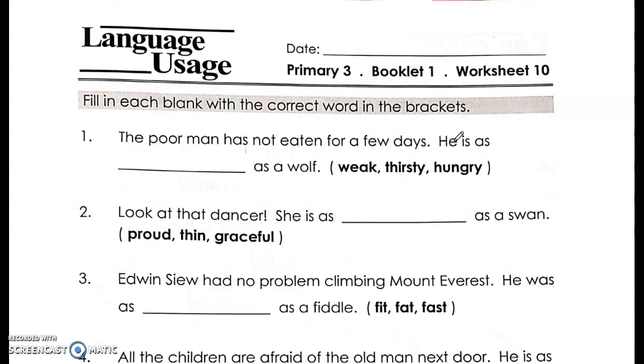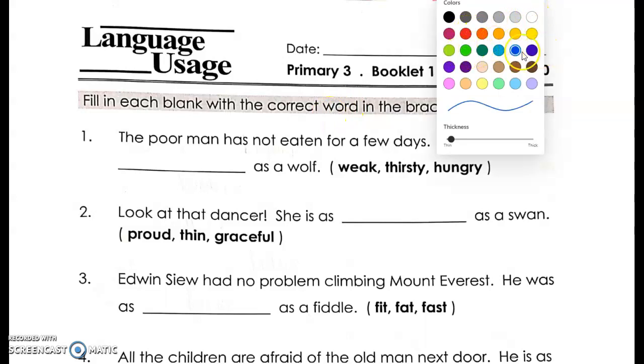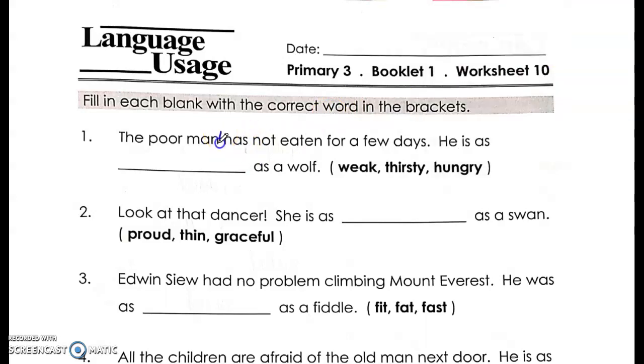The poor man has not eaten for a few days. He is as a wolf. So what is the hint over here? The hint over here is actually has not eaten for a few days. So this phrase gives us the hint to the answer. He is as, the answer is hungry. Okay, so put a tick if you got this right. If not, please write your corrections neatly at the bottom in green.